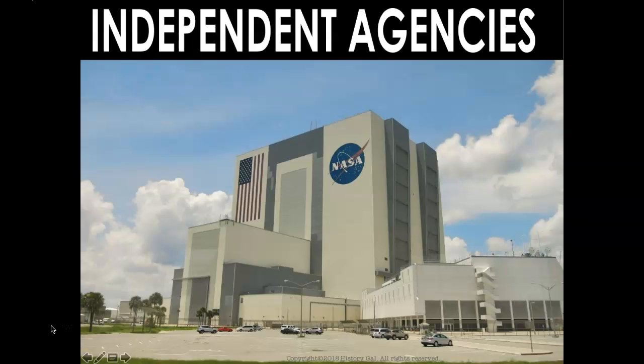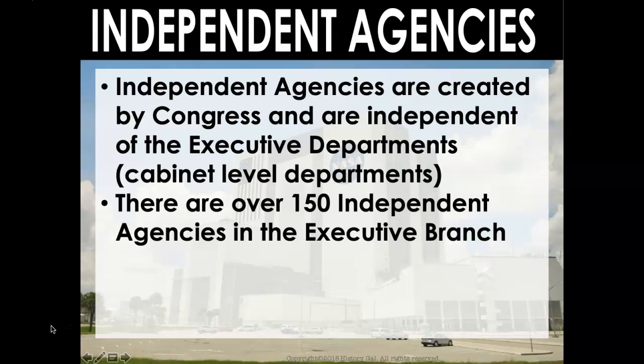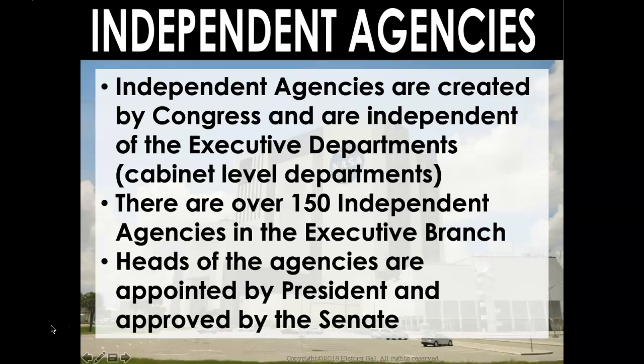This is independent agencies. Independent agencies are created by Congress and are independent of the executive departments, or cabinet-level departments if you will. Additionally, there are over 150 independent agencies in the executive branch. Essentially, the heads of the agencies are appointed by the president directly, but of course they have to be approved by the Senate first. So in many ways, this is similar to cabinet-level heads or secretaries.